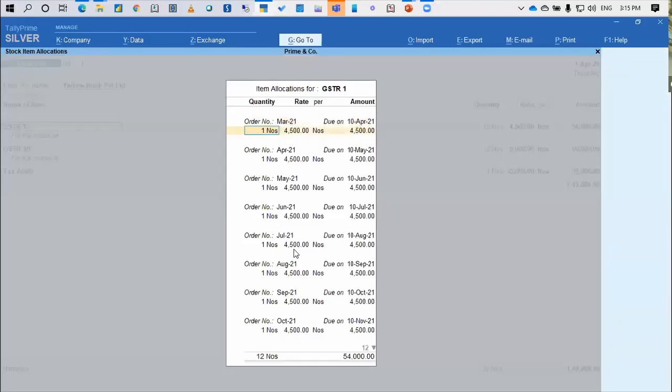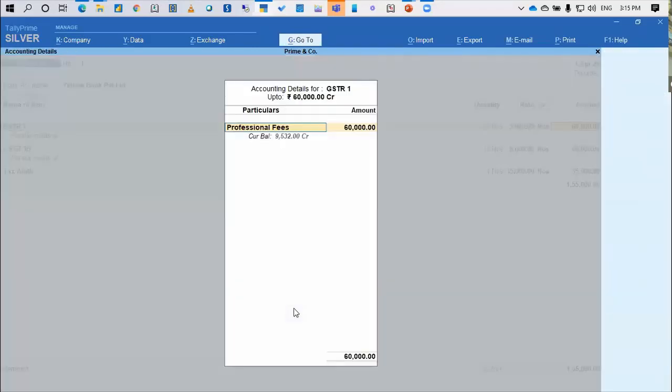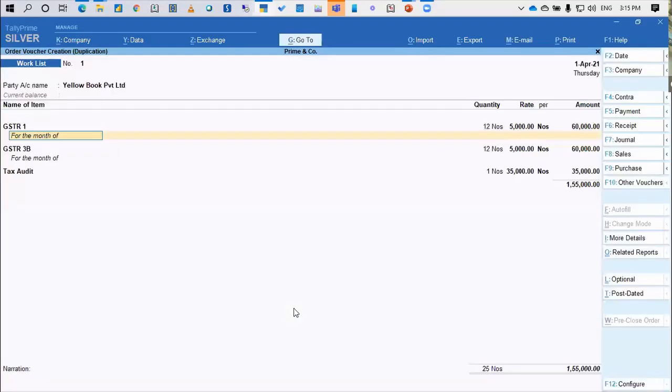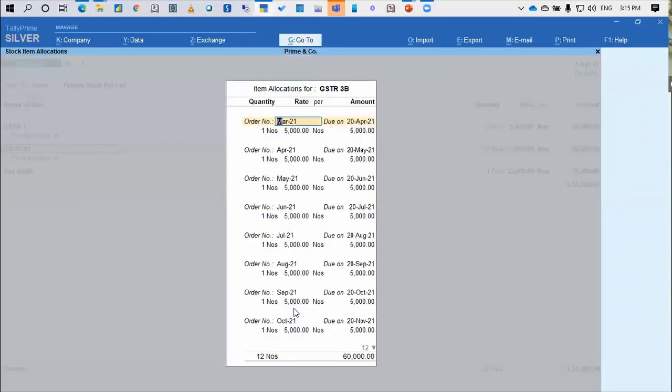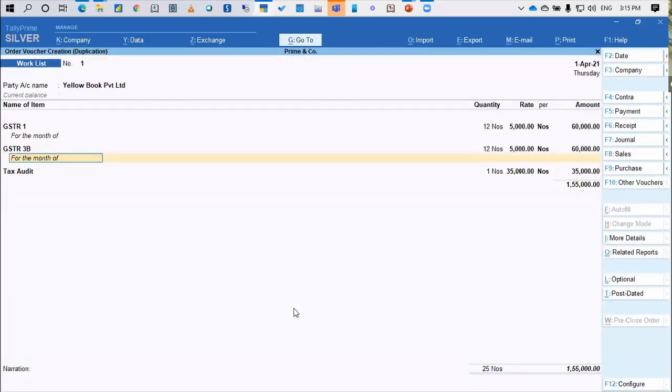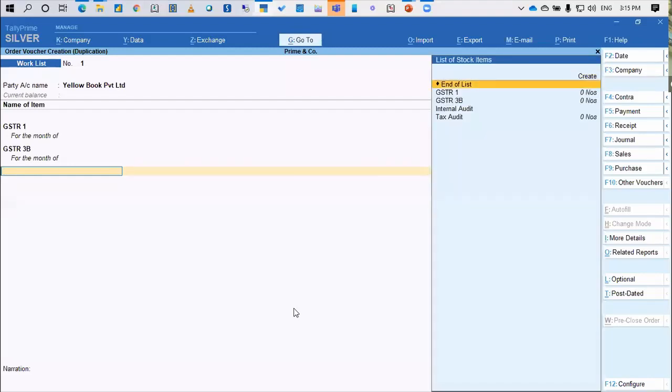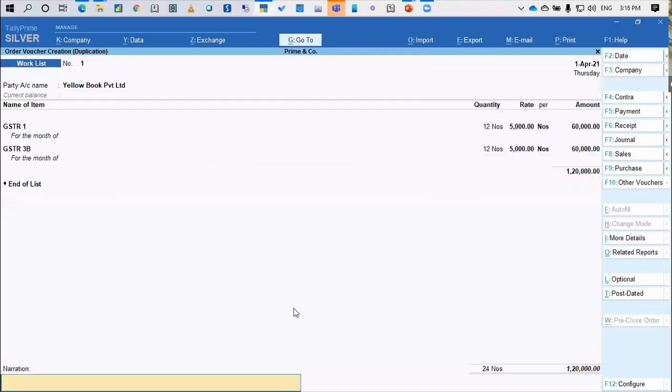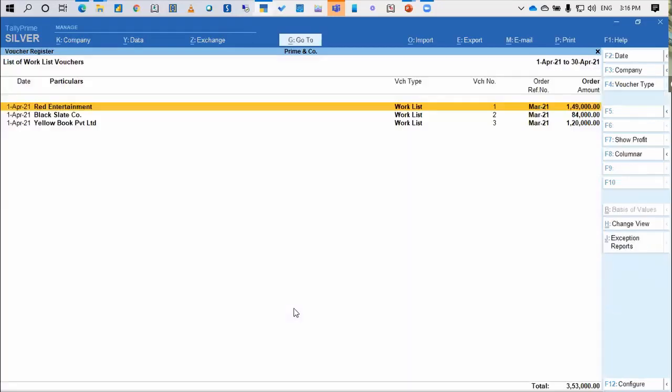Now for Yellow Book Private Limited, I may have agreed for, let's say, not the 4,500 but the 5,000. So I'm just typing 5,000 once, and it will change the 5,000 for everyone. Okay, every order, every month's GSTR 1. For GSTR 3B, let's say the rate agreed is 5,000, so I'm just accepting it. And tax audit is not there, so I will come here and press space bar and remove it as an end of the list. So my order is created for the Yellow Book Private Limited.